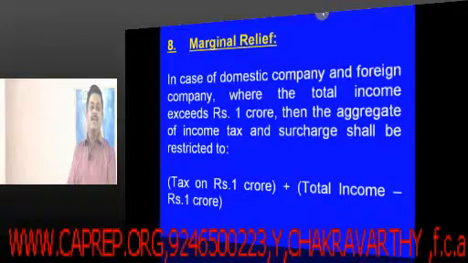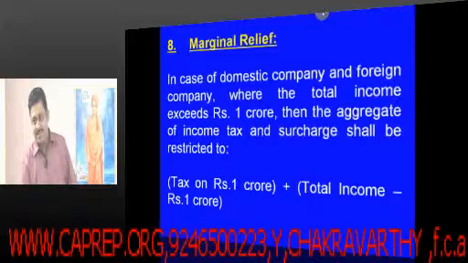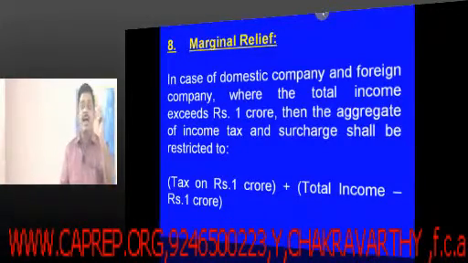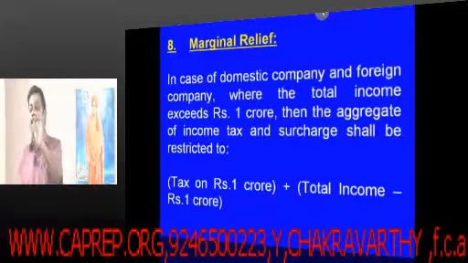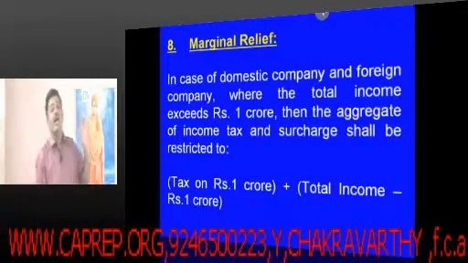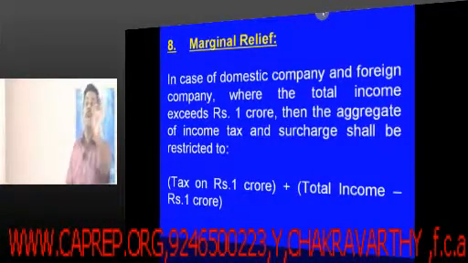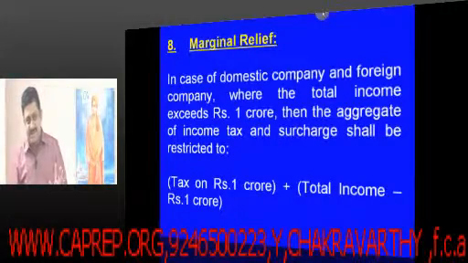Yes, marginal relief. This is something which you have to understand. See, company SCs are exposed to the surcharge. Marginal relief is not a point which we are discussing for other SSEs. Marginal relief is only with respect to whom? Marginal relief is only with respect to the company SSEs.